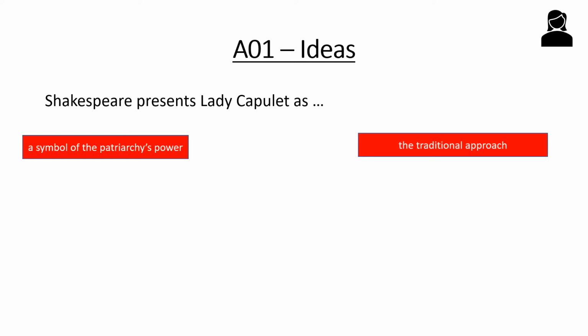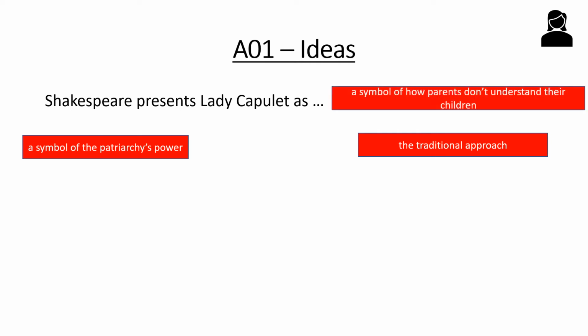We could also see her as the traditional approach of how a parent should be in Elizabethan England. We're not saying it's the right way for a mother to be, but we could say, does she model the way that parents are viewed to be in households where there is money? She could also be seen as a symbol of how parents don't understand their children. Even from the beginning of the play, we see how she struggles to talk to her own daughter.